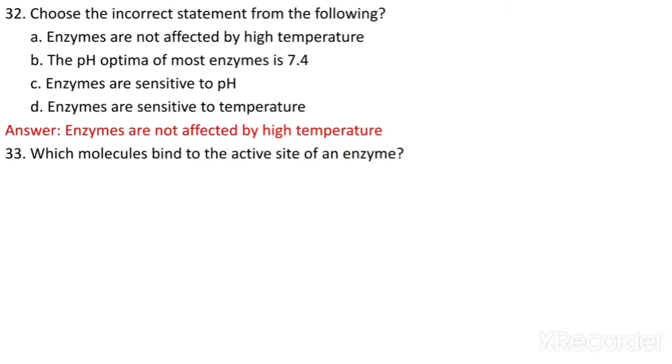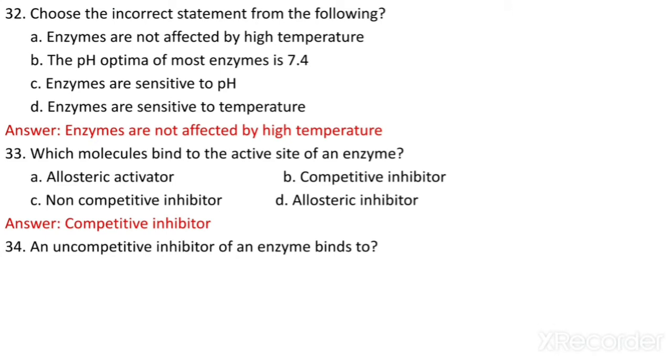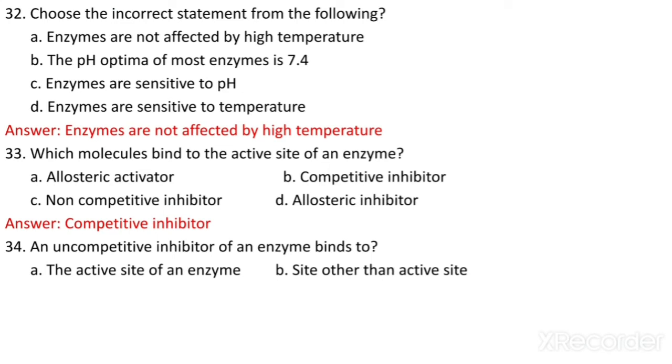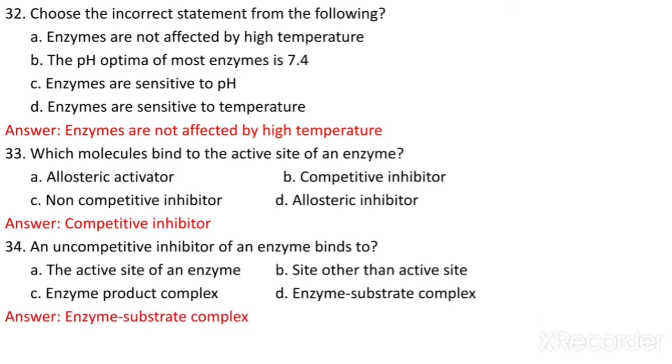Which molecules bind to the active site of an enzyme? Allosteric activator, competitive inhibitor, non-competitive inhibitor, or allosteric inhibitor. So the answer is competitive inhibitor, which binds to the active site of the enzyme. An uncompetitive inhibitor of an enzyme binds to the active site, a site other than the active site, the enzyme product complex, or the enzyme substrate complex. So it binds the enzyme substrate complex.